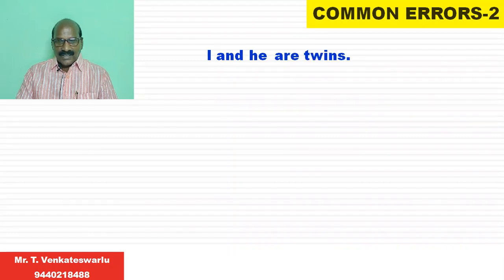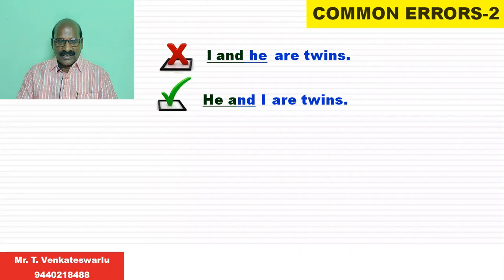Next, "I and he are twins." And this is also the wrong expression. In place of it we should use "he and I are twins". When we refer to two persons, the first person "I" should not be used first. The third person should be used first. So "he and I are twins" is the right expression.